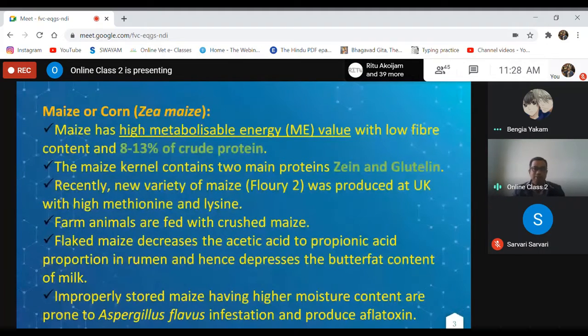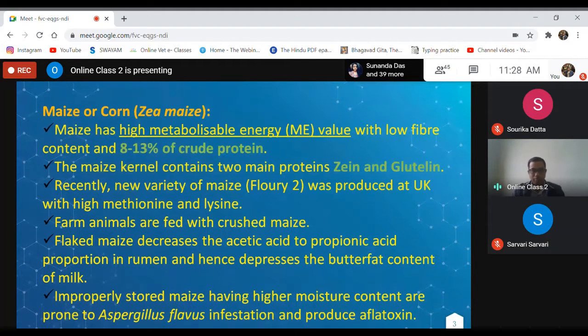Not only maize, if we provide more concentrate to the ruminant animals, lactating animals, then there will be a decrease in butterfat or fat percentage in milk. Improperly stored maize having high moisture content is prone to Aspergillus flavus infestation and produces aflatoxin.